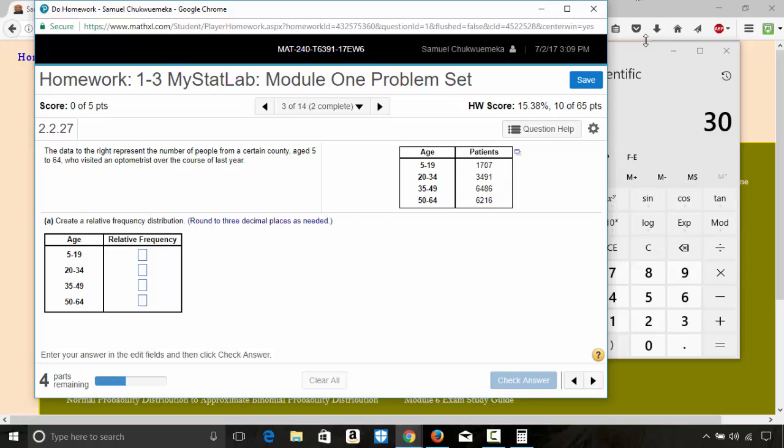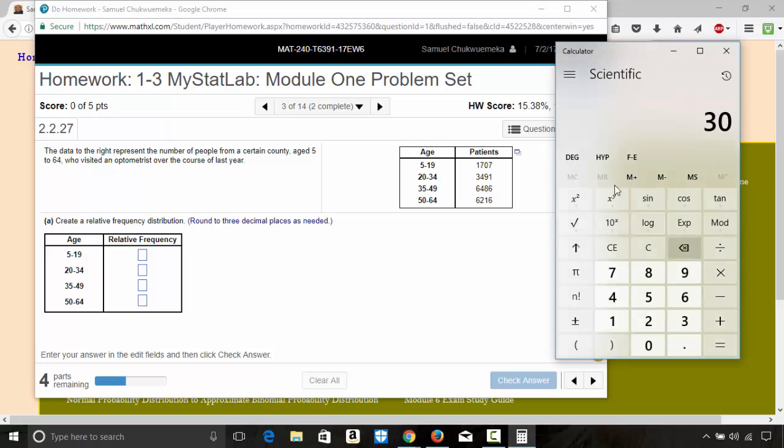As usual, let us find the total frequencies. 1707 plus 3491 plus 6486 plus 6216. That gives us 17,900 patients.